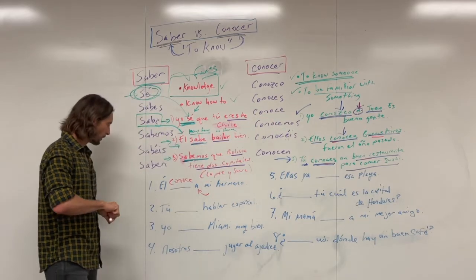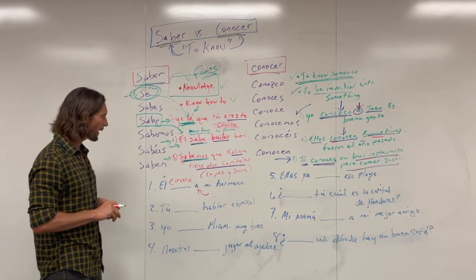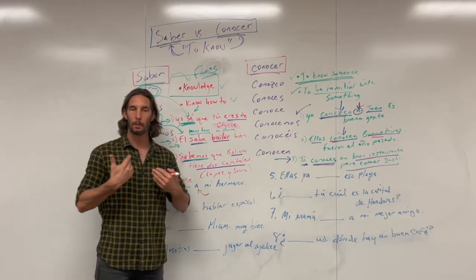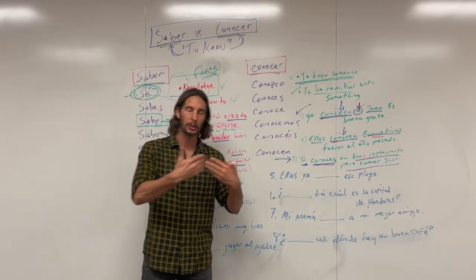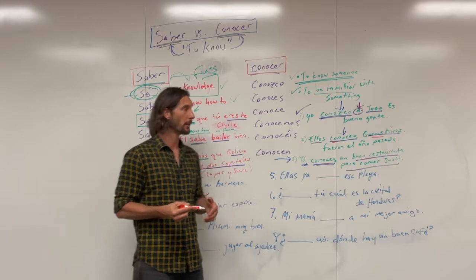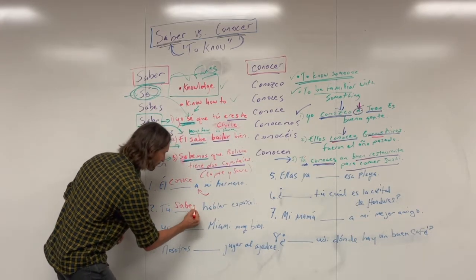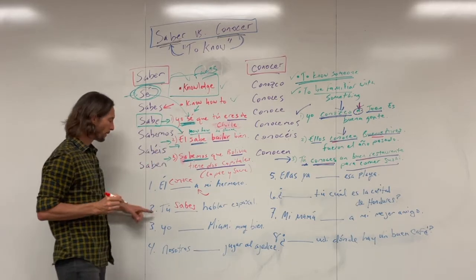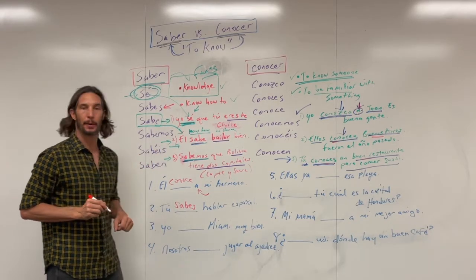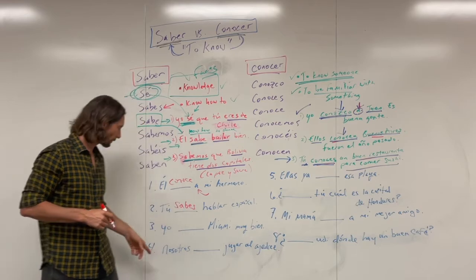All right? Number two. Tú blank hablar español. So we're trying to say here, you know how to speak Spanish. So knowledge, right? Or know-how. So we would say tú sabes, right? Because we're going to use the tú form. Tú sabes hablar español. You know how to speak Spanish.